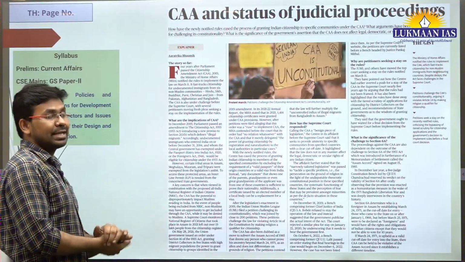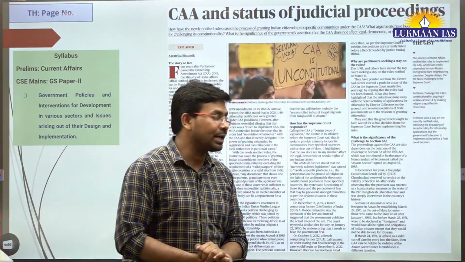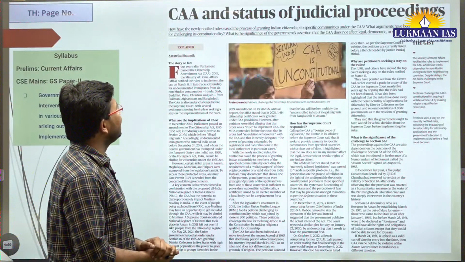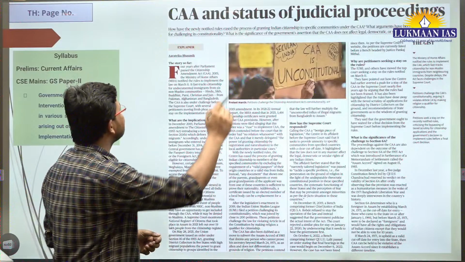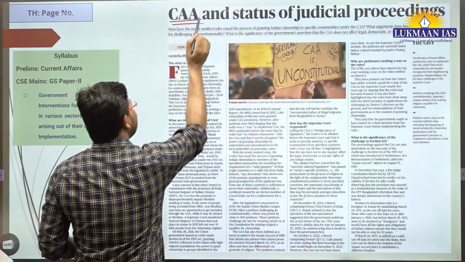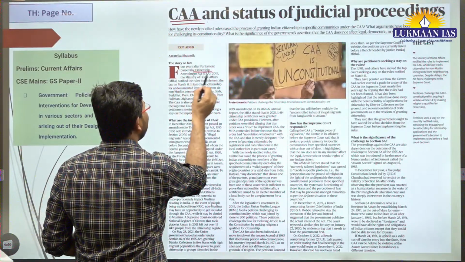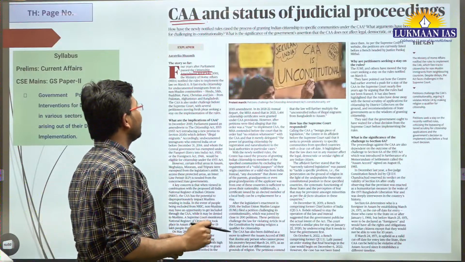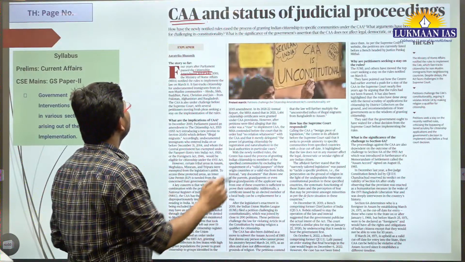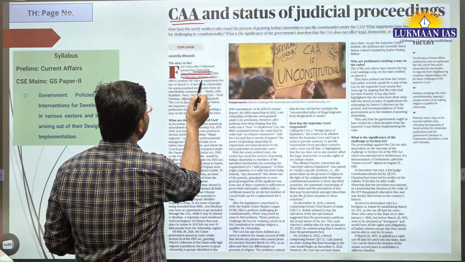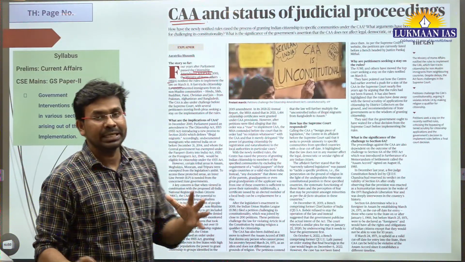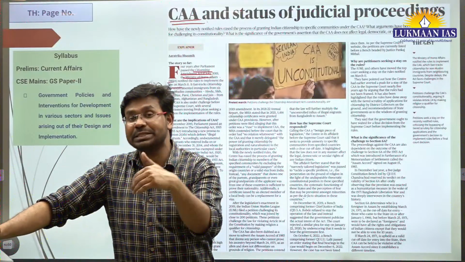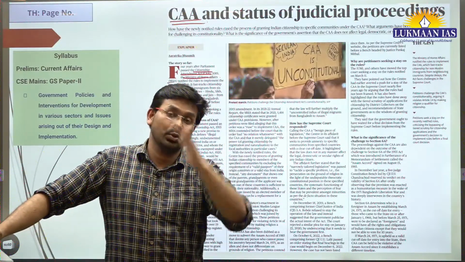So this article is again very important, a very good article. It talks about CAA and the status of judicial proceedings. Okay, what do we mean by CAA? CAA stands for Citizenship Amendment Act 2019. The Ministry of Home Affairs has notified the rules to implement the law on March 11. So basically, the government of India came up with the Citizenship Amendment Act way back in 2019.